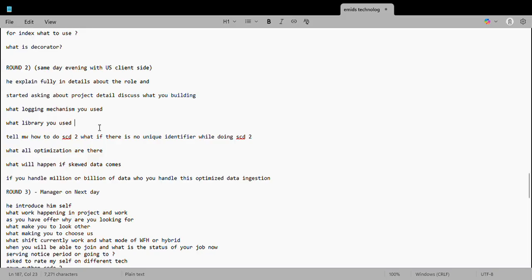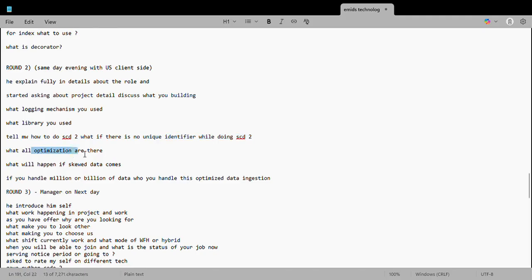Then he asked how I do SCD type 2, and if there is no unique identifier for identifying updates to existing rows, how I would handle that. This kind of scenario question he asked.